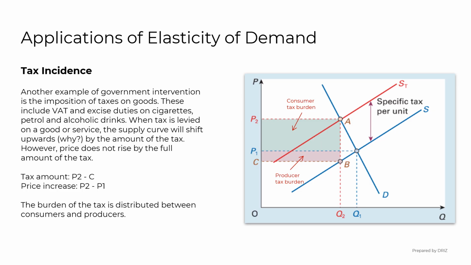As you can see, consumers pay more, but less than the full tax amount. The difference between the full tax and the actual price increase is absorbed by the producers in the form of lower revenue or profit. This distribution of the tax burden between consumers and producers is known as tax incidence.